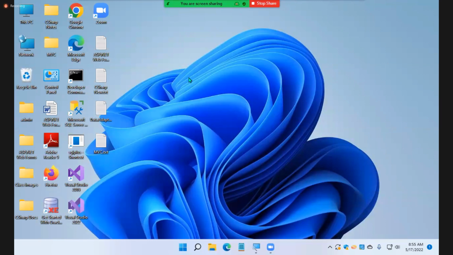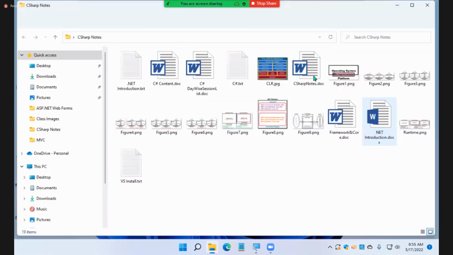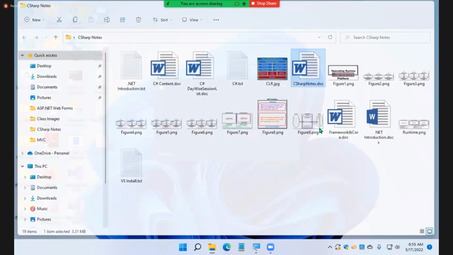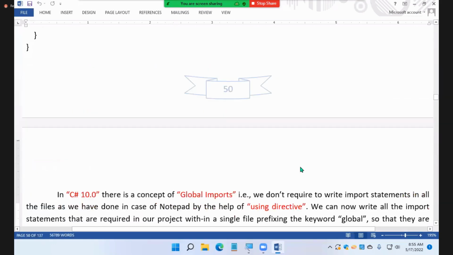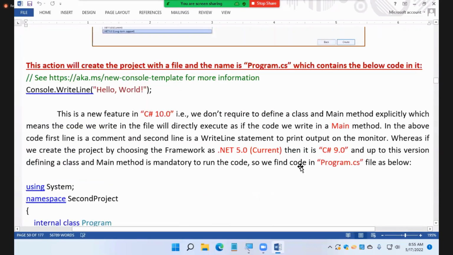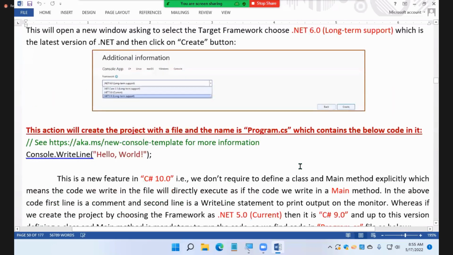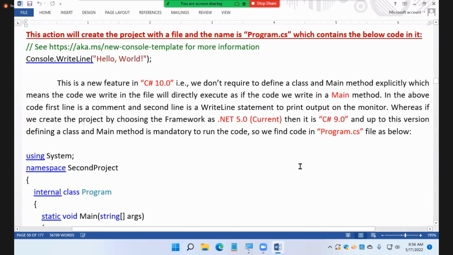Fine. So now we have been talking about working with Visual Studio, right? I have been explaining the latest version, Visual Studio 2022, and two features I introduced for you in March 2022. What is that? C# has the top level element. We don't require to write the class code there. We don't require to write the class straight away. The class is defined for you automatically. Just write Console.WriteLine.